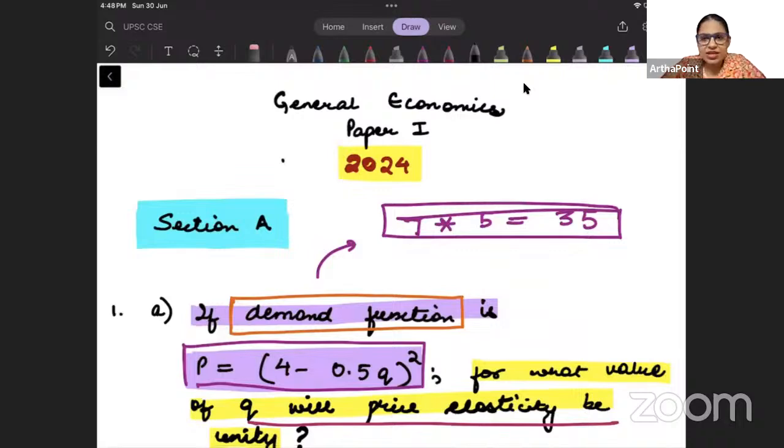To solve this entire section A just took me 20 minutes. So I think that the level is not difficult, and you should have been able to do this paper. So this covers the first 35 marks of this paper. I will discuss the next section in the next video. Okay, beta. Thank you.